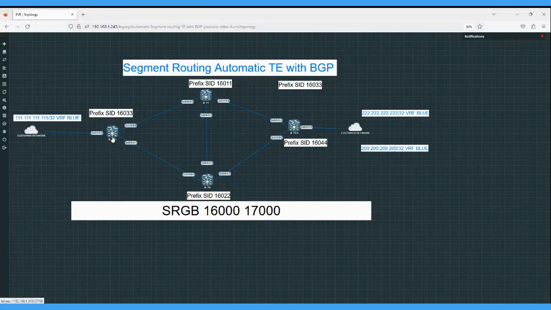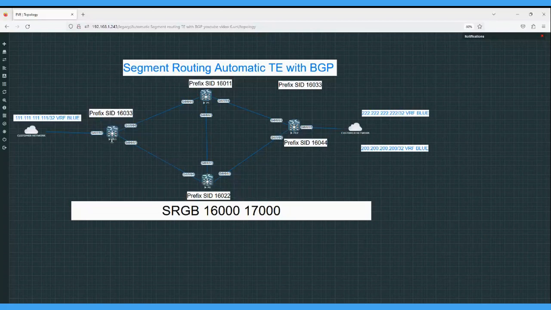In segment routing traffic engineering, we will define the explicit path. We will define one path and give the path name blue. That path will be from PE1, traffic should go to P2, then P2 to P1, then PE2. So this will be the path: this one, this one, this one. This is for the 2.2.2.2 loopback, which is part of VRF blue. And for the lower loopback, we are not doing any configuration. This will take the normal IGP routes, whatever is available.